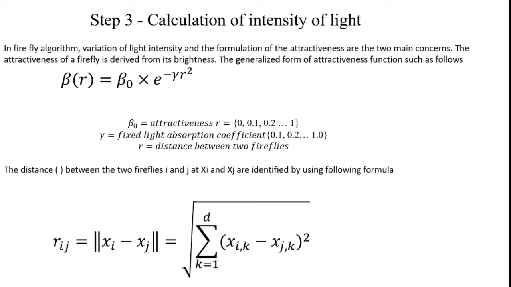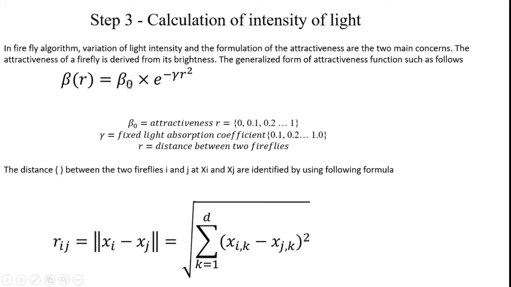The attractiveness of a firefly is derived from its brightness. The generalized form of the attractiveness function is as follows: beta of r is equal to beta naught times e power minus gamma r square, which is the formula for identification of light attractiveness or brightness.